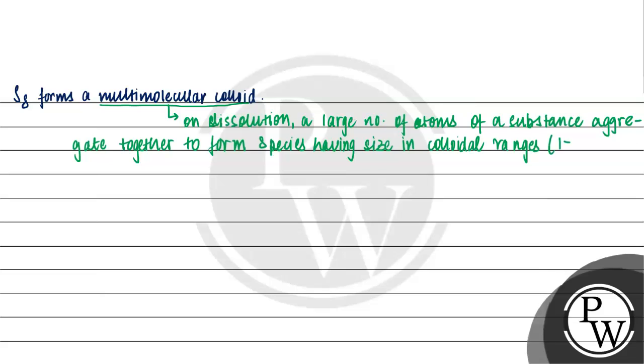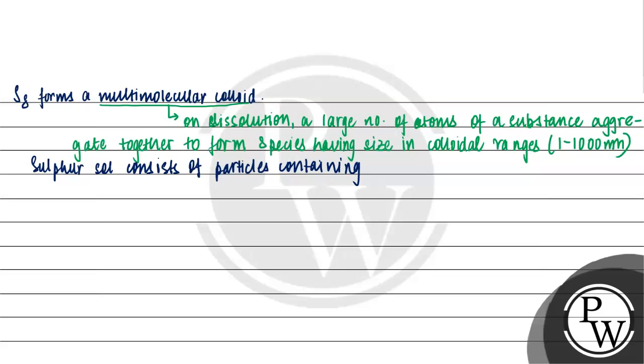It ranges from 1 to 1000 nanometers. तो अगर हम sulphur sol की बात करें, it consists of particles containing thousand or more sulphur molecules.